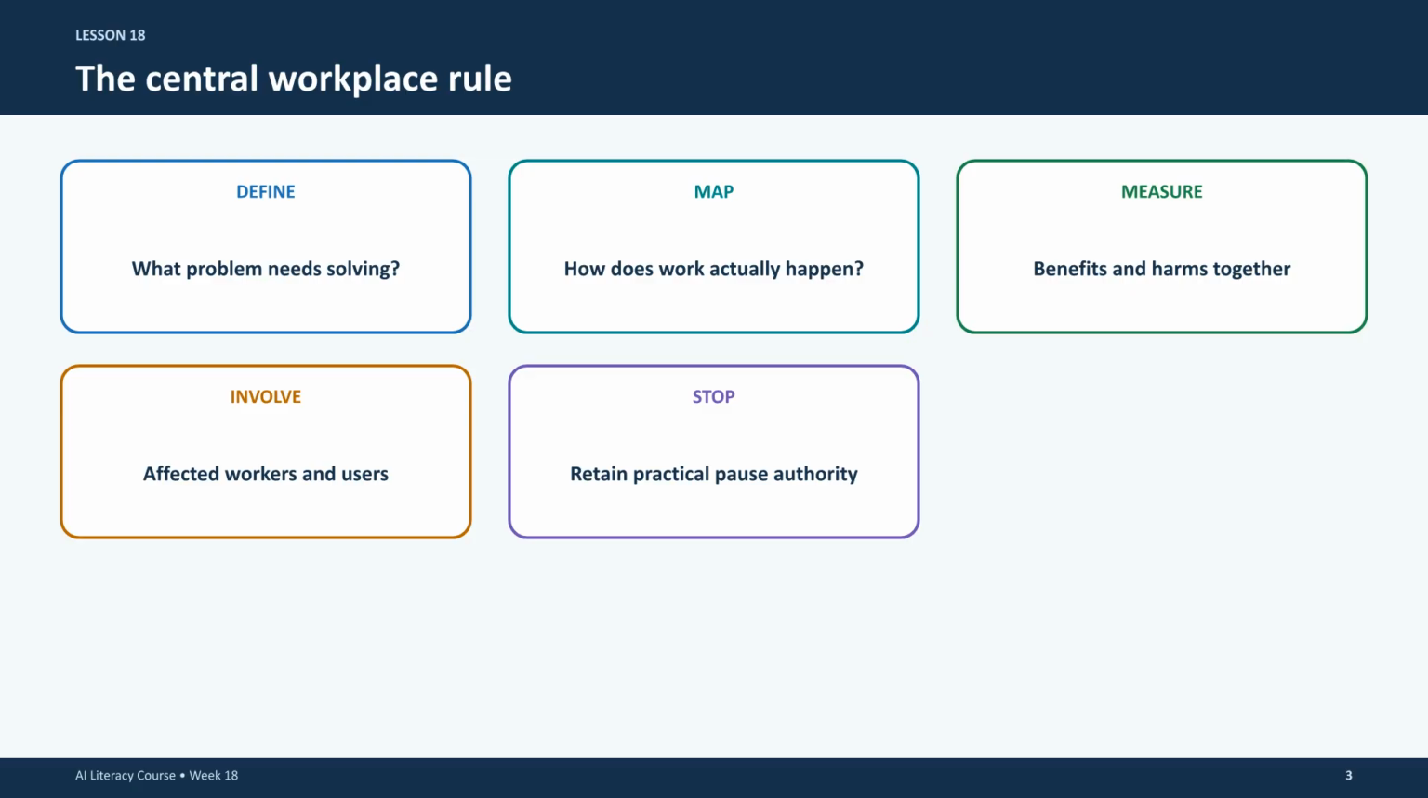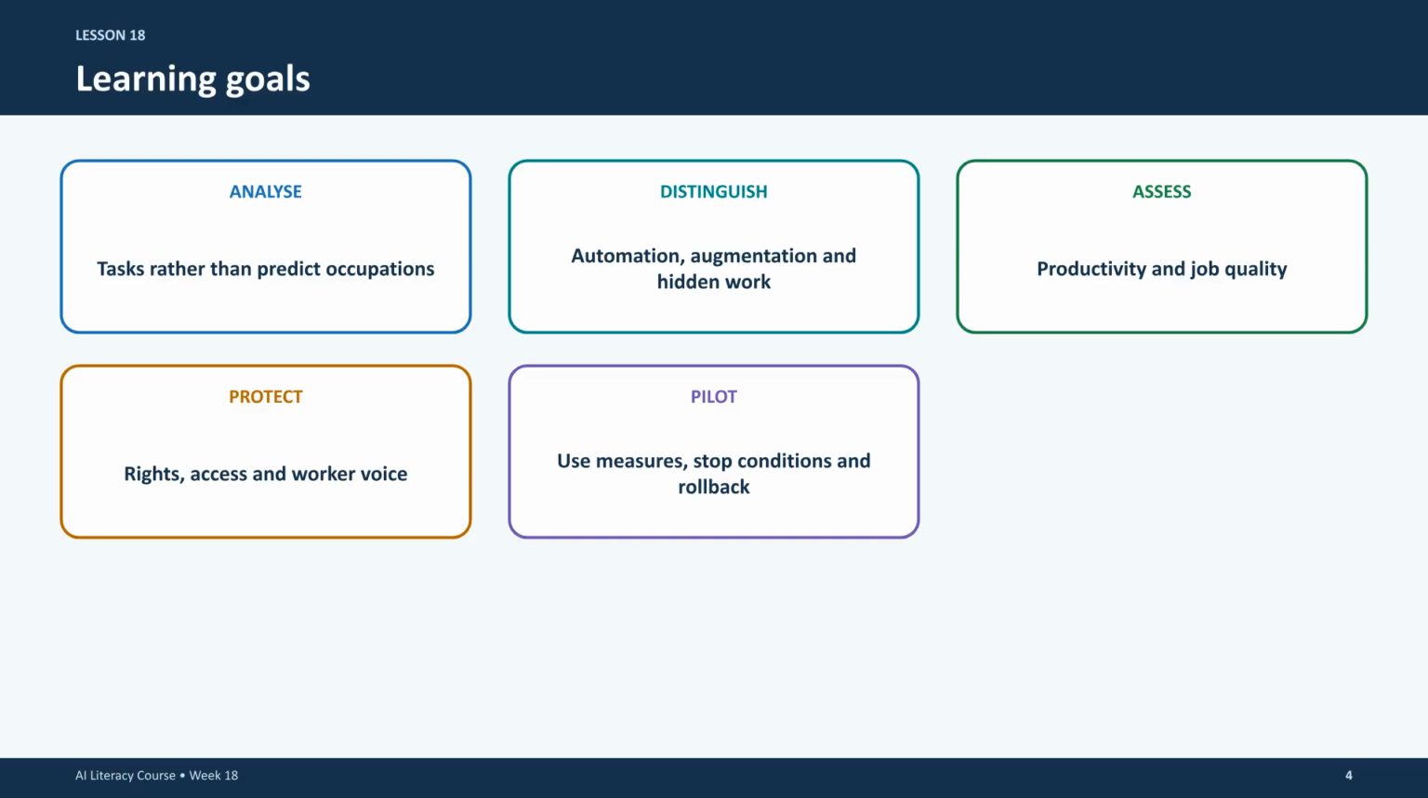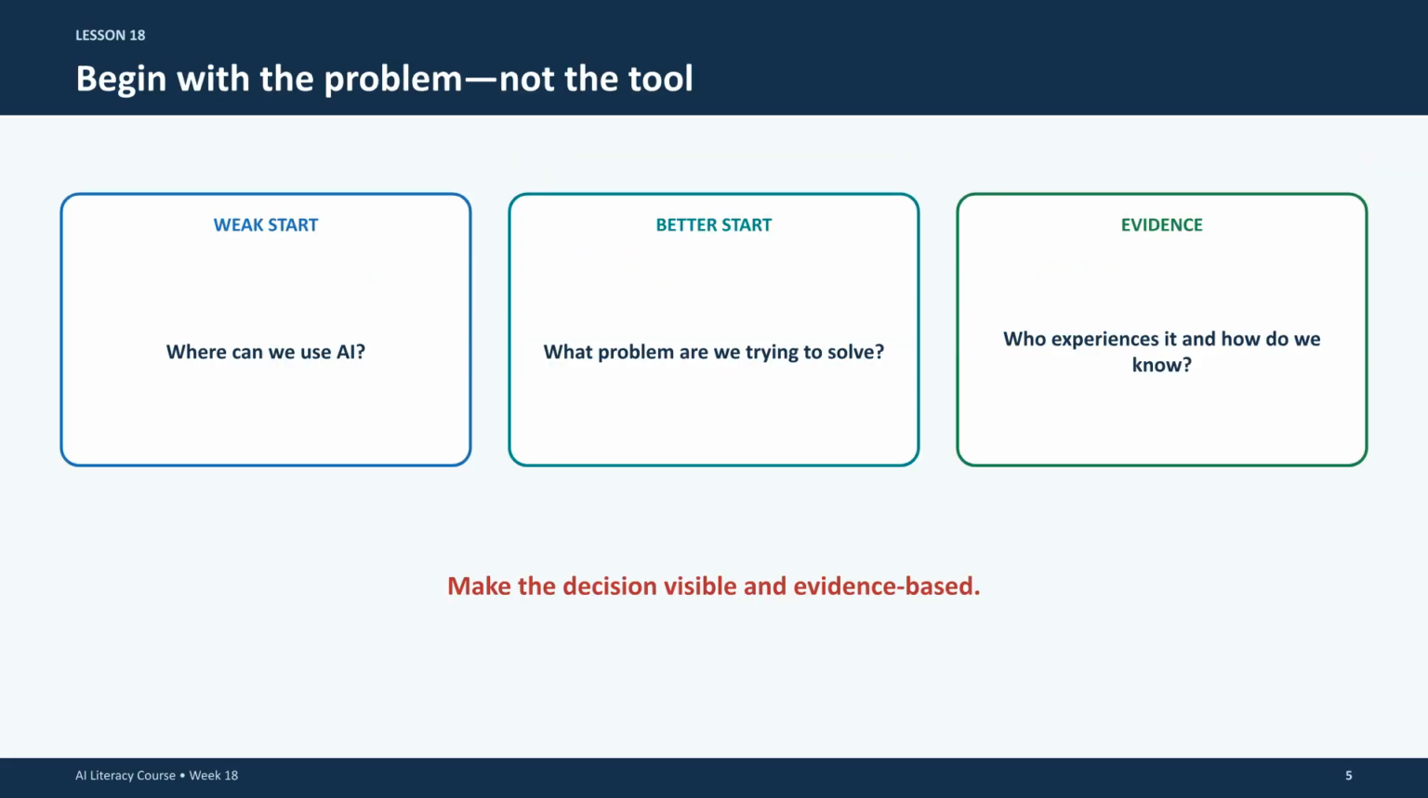Our central workplace rule consists of 5 steps. Define the problem, map how work happens, measure benefits and harms, involve affected workers, and retain the authority to pause or stop. In this lesson, our learning goals include analyzing task changes, distinguishing between automation and augmentation, assessing job quality, protecting worker rights, and designing effective pilot programs. Always begin with the problem, not the tool.